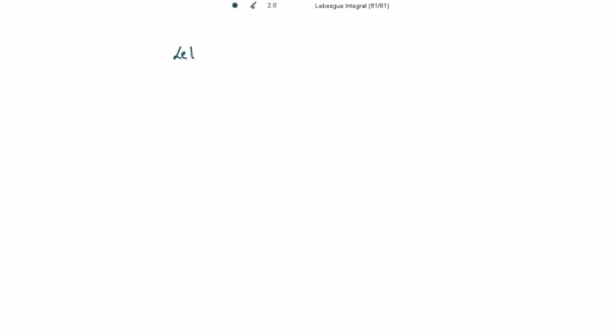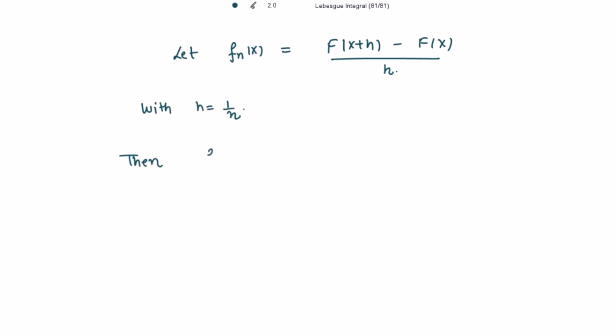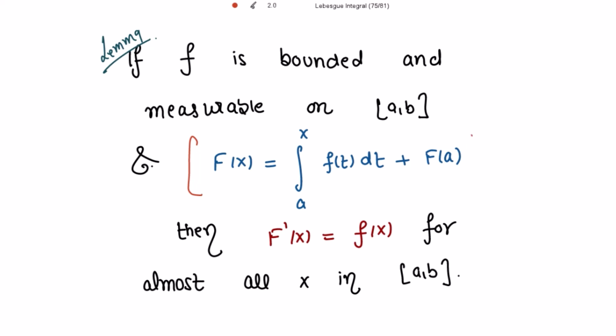Let's define f_n(x) to be equal to (F(x + h) − F(x)) / h, with h equal to 1/n. Then this f_n(x) will be equal to 1/h times, how to write F(x + h)? It is given that F(x) is equal to this right hand side. We are going to use this definition now.